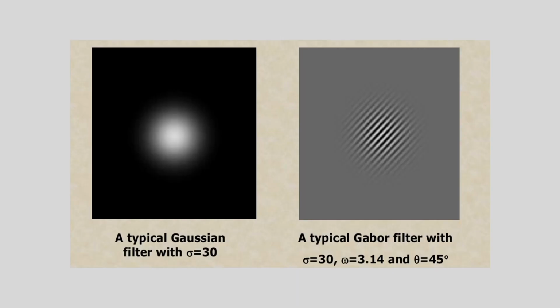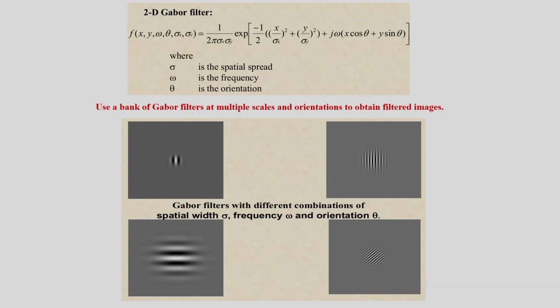In this case I have shown a typical Gaussian filter with sigma equal to 30, where I am considering sigma x equal to sigma y equal to sigma. In another case you can see a typical Gabor filter with sigma equal to 30, omega equal to 3.14, and the orientation is 45 degrees. Here I have shown the 2D Gabor filter. This is the expression for the 2D Gabor filter, where sigma is the spatial spread, omega is the frequency and theta is the orientation parameter.